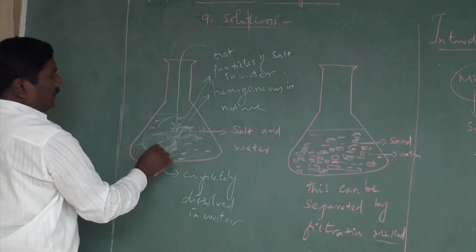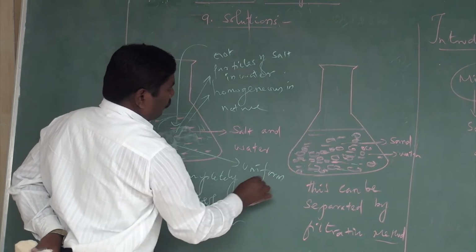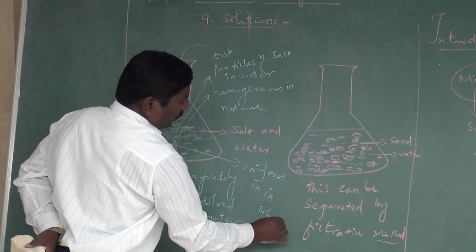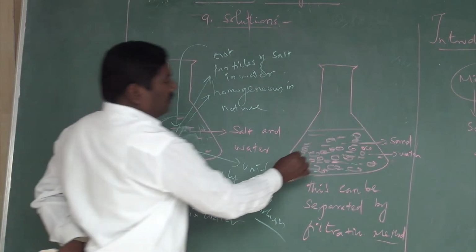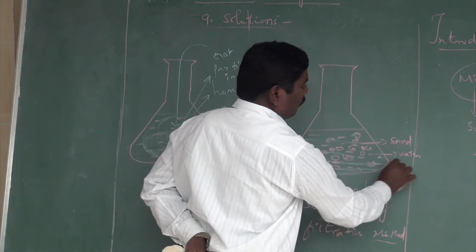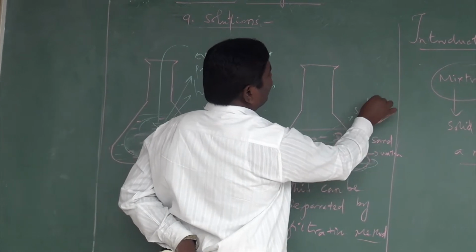We can see there is a uniformity in its solution. But here we can't find such a uniformity, because the sand particles are not dissolving.